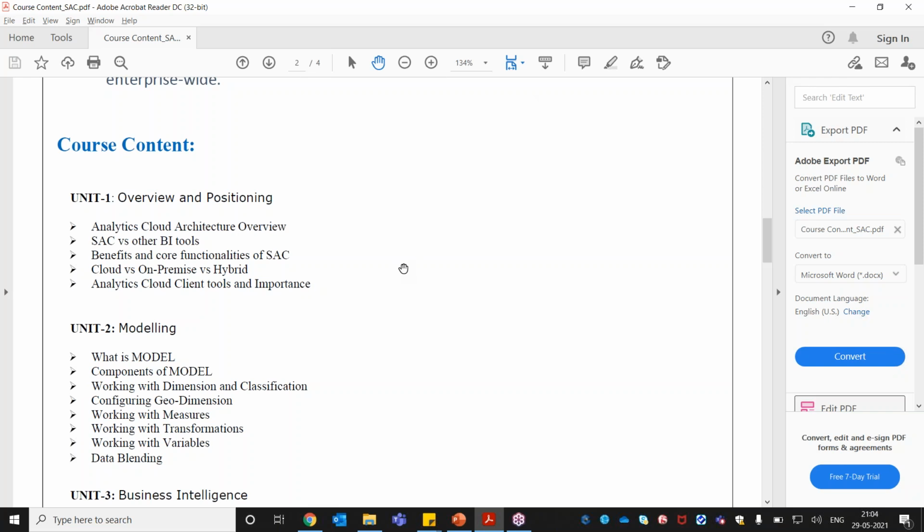It is important to know where I can use SAC and what the roadmap for SAC is. We have to understand what capabilities of a BI tool are not available, what the capabilities of SAC are, and how it is better than the BI tool. All those things we are going to talk about. What are the core functionalities, what are the key features, everything we are going to do hands-on here.